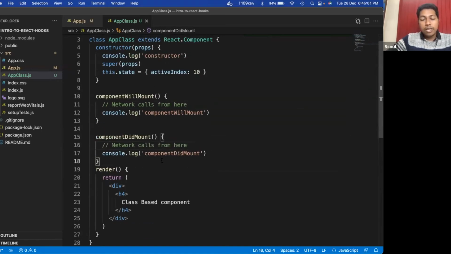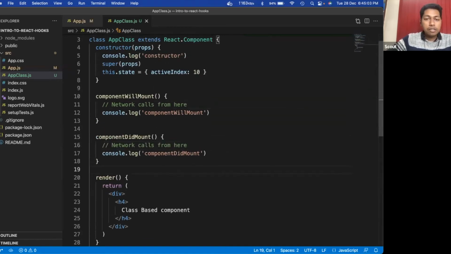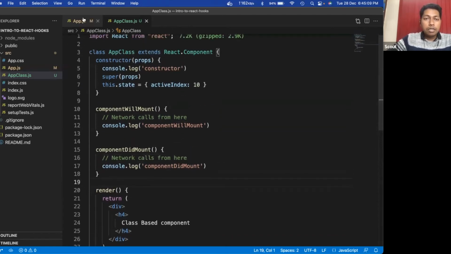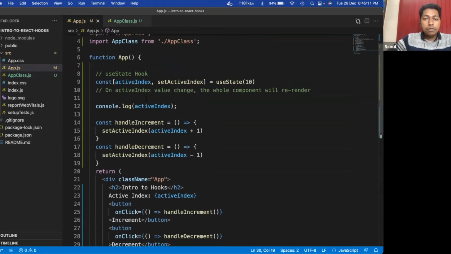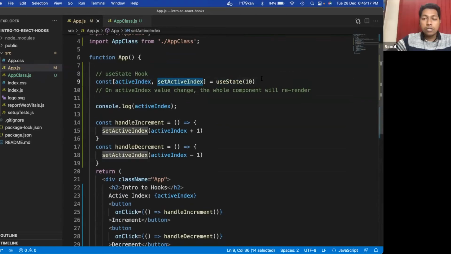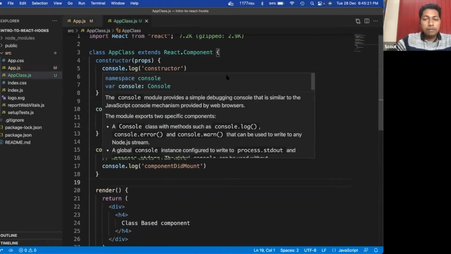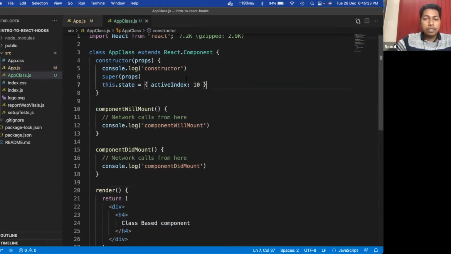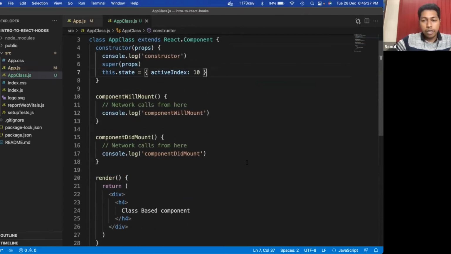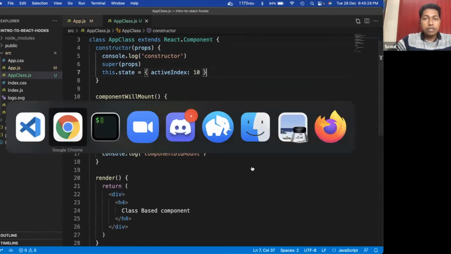Okay, so there are several advantages and disadvantages of this approach, but nowadays, as you can see, if we omit this part, you can very easily do the same thing using the hooks, right? Here we have defined our state and the function to change the state in a single line. Here, this is only the initial value for the state. We have not defined how to change the state, and those things will take some time. Okay, so I guess you understood the basics.